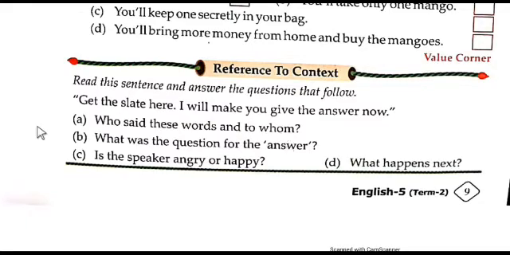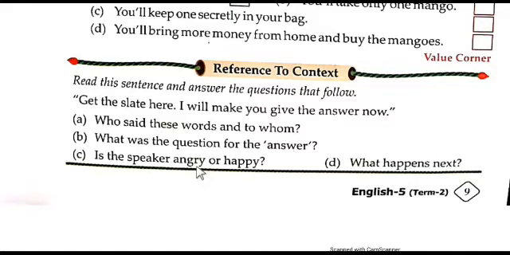Then B. What was the question for the answer? The question for the answer was, Rama has 10 mangoes with which he wants to earn 15 annas. Krishna wants only 4 mangoes. How much will Krishna have to pay? Then C, is the speaker angry or happy?